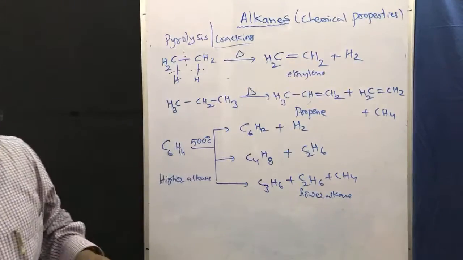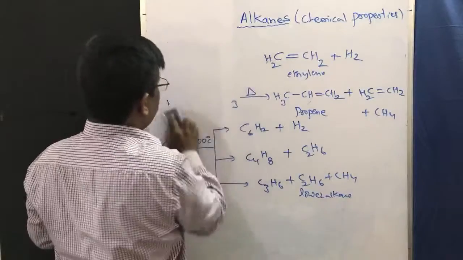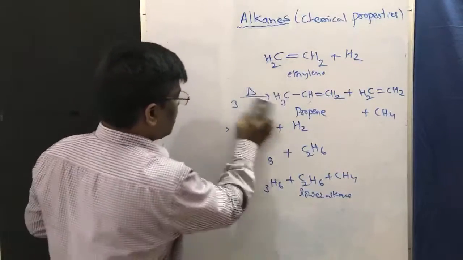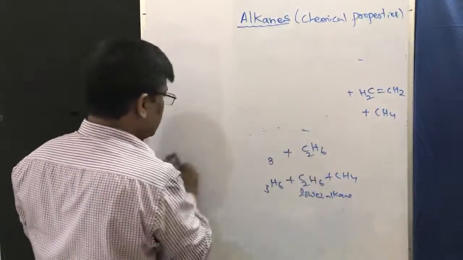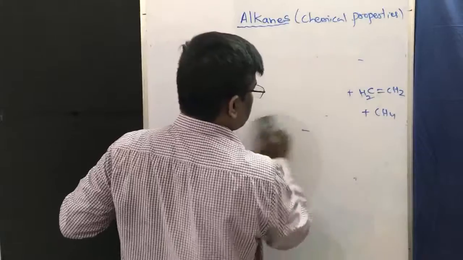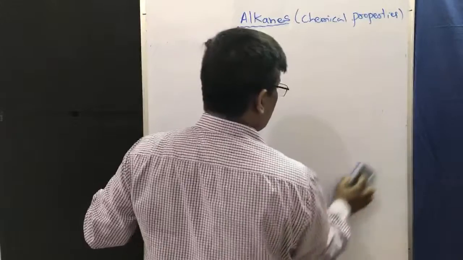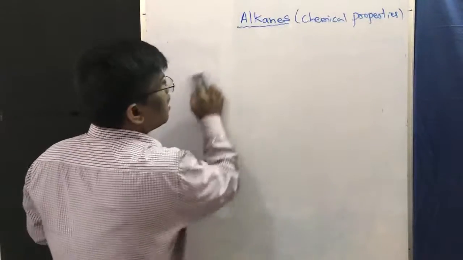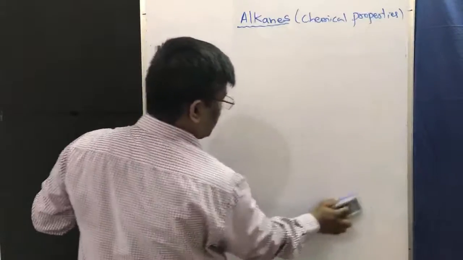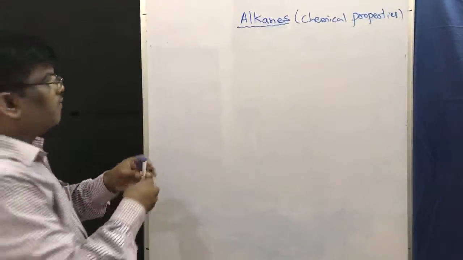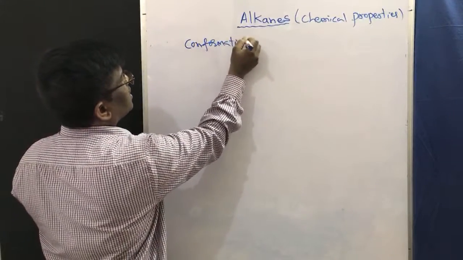Then a very important topic of alkanes is conformations. It is very important, required for all levels of chemistry students. So what is conformation? Conformations of alkanes: conformers or conformations are obtained from compounds that are structurally different isomers having the same molecular formula, but differing in the spatial arrangement of atoms. Please write down conformations.